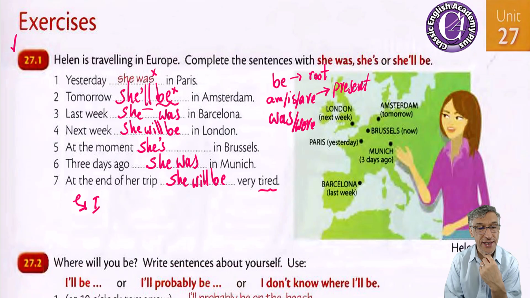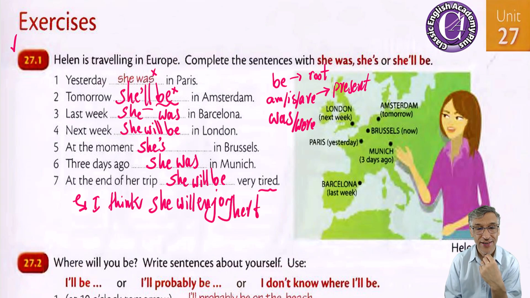I think she will enjoy her trip. Yes, of course. This is the matter of prediction. You're thinking about her. I think she will, not I will, because I am not Helen.